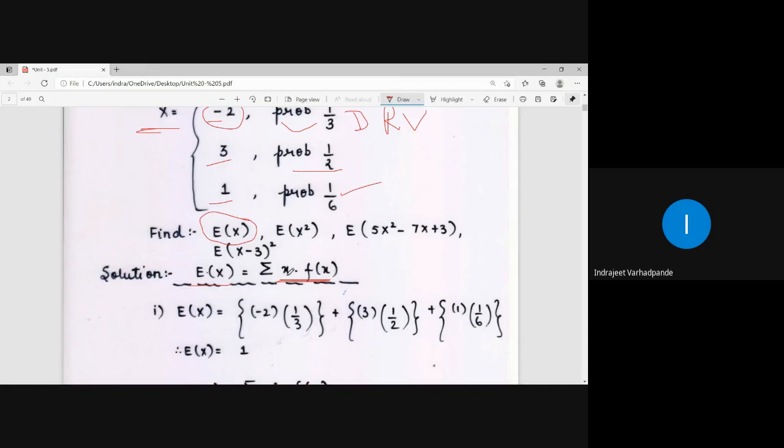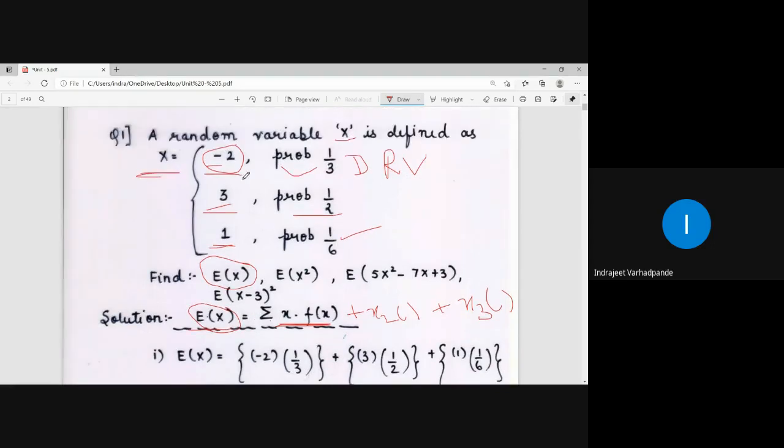Now what does summation mean? I said go on adding the number of terms whichever are available. How many values are there? -2, 3 and 1. I can say x1, x2 and x3. So x1 multiplied by its corresponding probability plus x2 multiplied by its corresponding probability plus x3 multiplied by its corresponding probability is nothing but the expected answer for the mathematical expectation of random variable x.